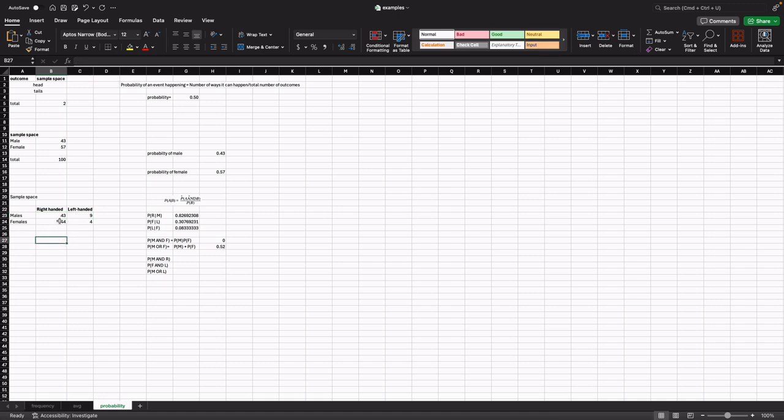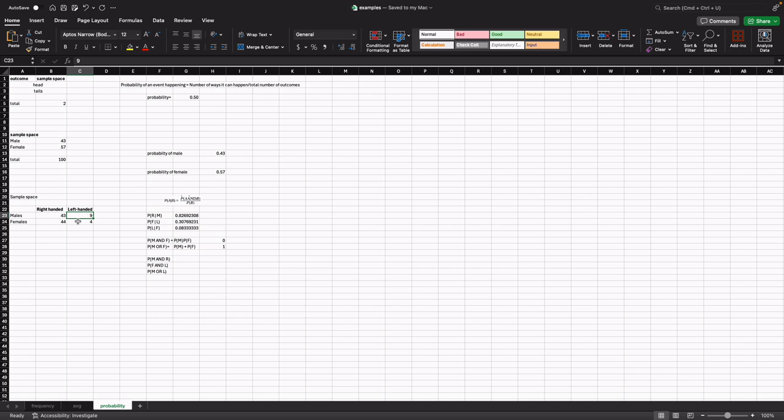Now the probability of female 48. So same thing, 48 divided by the total number in the space. We see that the probability of choosing a male or a female is 1. Why? Because this covers our entire space, our entire sample space. If I pick one person here, that's a male, right?